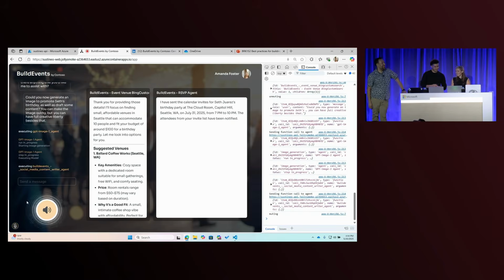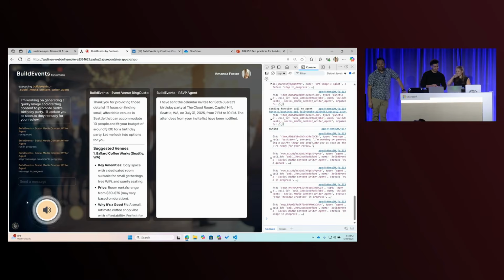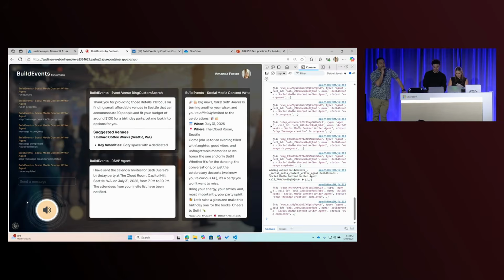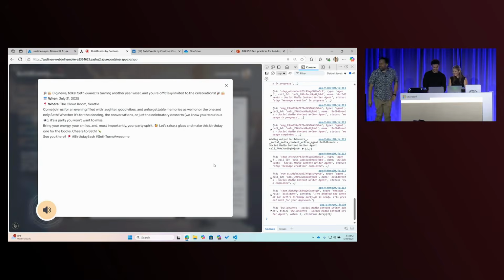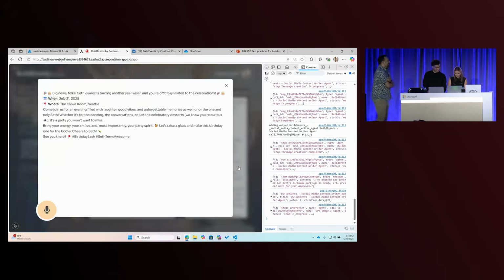I'm working on generating a quirky image and drafting content to promote Seth's birthday party. I'll update you as soon as it's ready for your review. I've drafted the content for Seth's birthday party promotion. Once the image is ready, I'll present both for your approval. Do you approve, Seth?